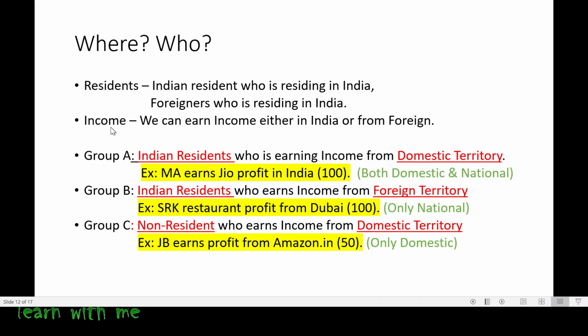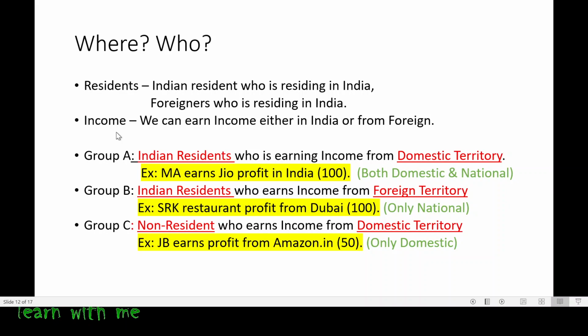Now, when it comes to income, a person can earn the income either in India or from foreign. That means by sitting in India, he can earn in India only, or else as a resident or a non-resident, he can also earn the income from any of the foreign states. Okay, let me tell you in depth of everything.